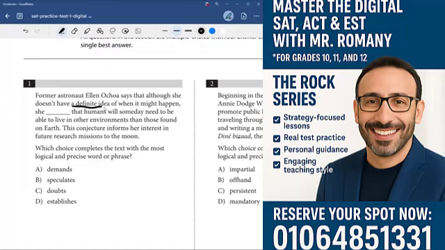So she doesn't have a definite idea. So she blank that humans will someday need to be able to live in other environments than those found on Earth. This is conjecture, right? So we know she doesn't have a definite idea, and she's using conjecture. So we'll be looking for a word that represents when someone doesn't have a definite idea and is using conjecture. Conjecture is kind of like guessing, right? So it's not going to be demands or establishes, and we have speculate. So she speculates that humans will someday need to be able to live in other environments. That fits the sentence. It also fits the idea that she doesn't know exactly what to do, and she is engaging in conjecture. So the answer would simply be B.